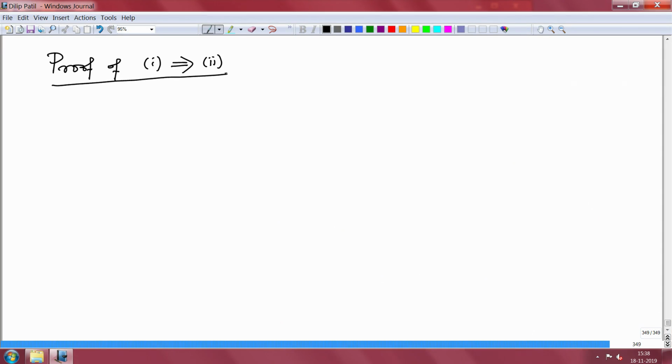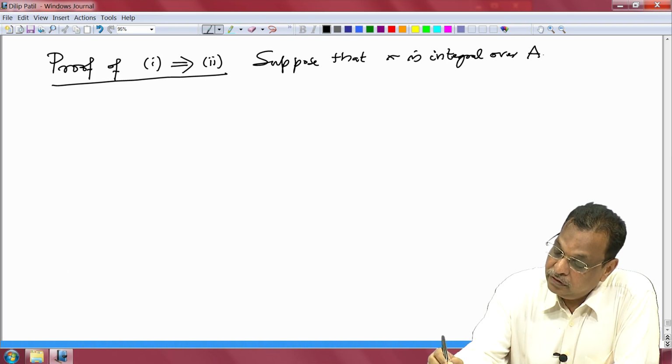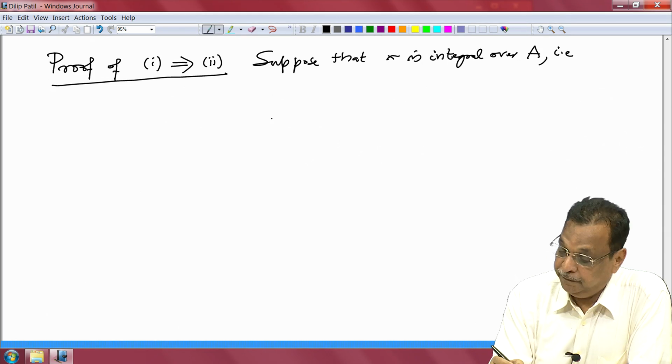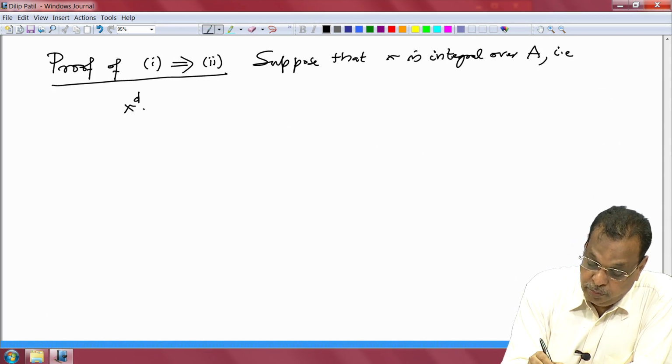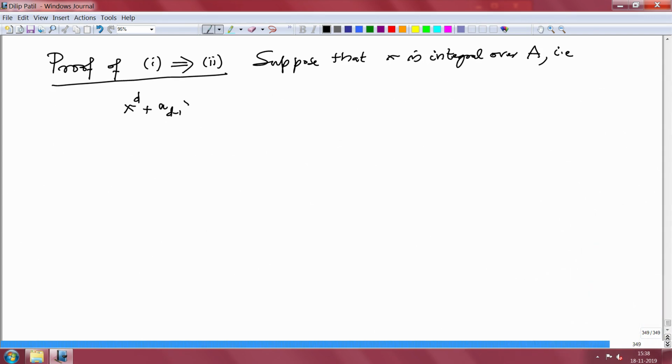So, suppose that x is integral over A, that is, it satisfies a monic polynomial with coefficients in A, that is x^d + a_{d-1} x^{d-1} + ... + a_1 x + a_0 = 0, with d some natural number, and a_{d-1}, ..., a_0 are elements in the ring A. This is what I have been given, and what do you want to prove?